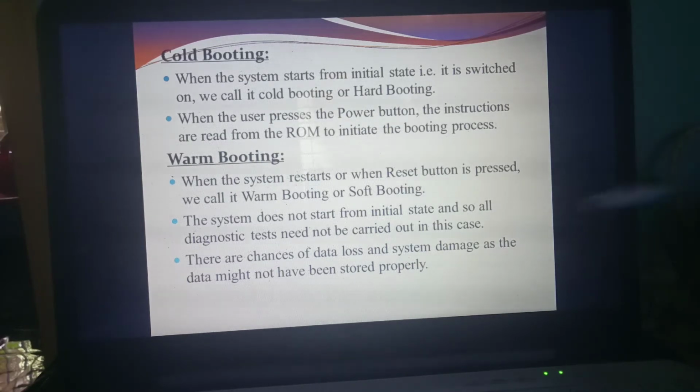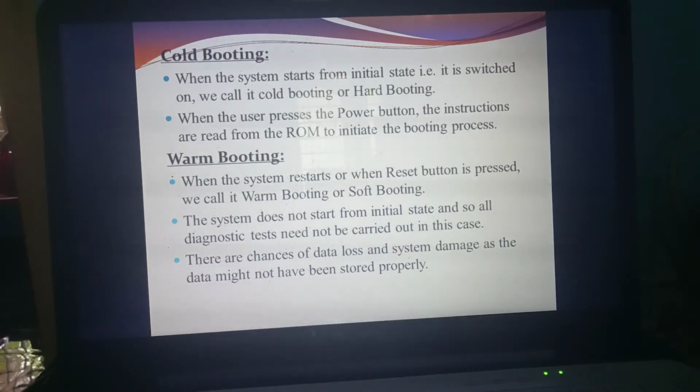So this initial test need not be carried out in this case. Understand why the initial state need not be checked? Because once again you are resetting the process. But what's the disadvantage? Immediately if you give the reset or restart button, you may get data loss, or the system might get damaged, or the system will hang. You can't store the particular information properly.